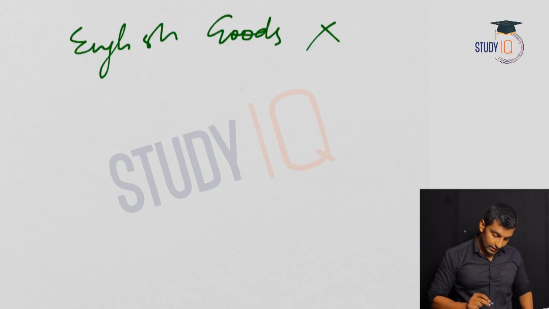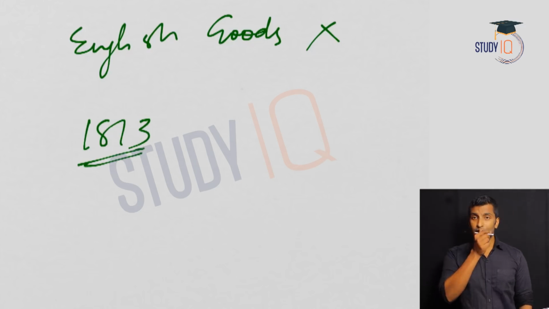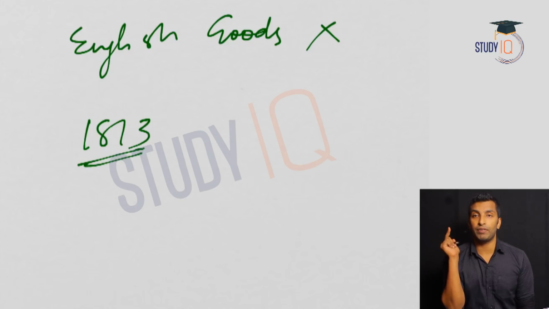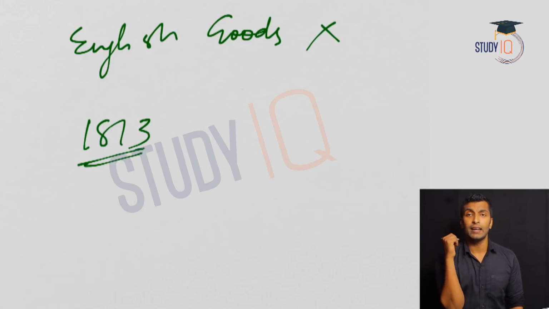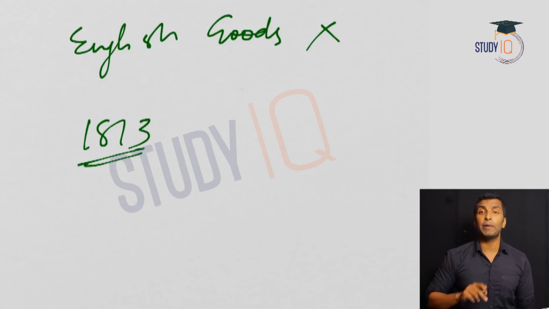So if you remember, when we discussed the 1813 Charter Act, one of the most important points we discussed is the end of monopoly except in two items. And the impact of that, as we discussed, was deindustrialization, because a lot of companies started coming to India from abroad and selling their finished products in India. That resulted in a situation where our artisans' lives were ruined completely because their products were not at all competitive with the English goods, the finished goods coming from Manchester, Liverpool, etc. The Manchester clothes and Liverpool clothes are very famous, and Indian goods are not at all competitive with those products.